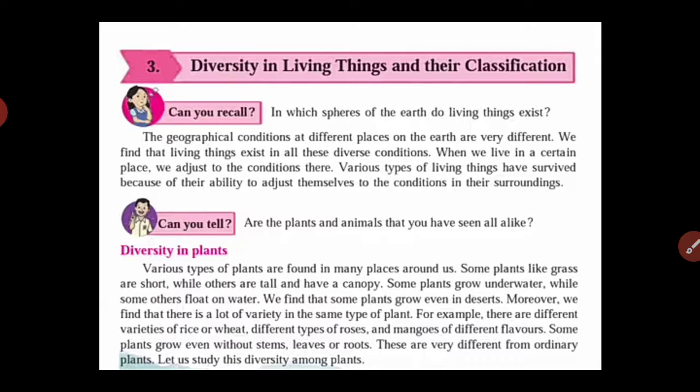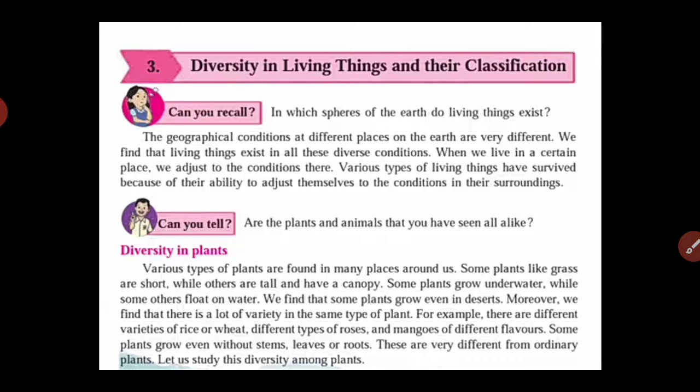Also some small microorganisms are present in the air. So in that way we can say that all the spheres of the earth, the lithosphere, hydrosphere and atmosphere, consist of living things.